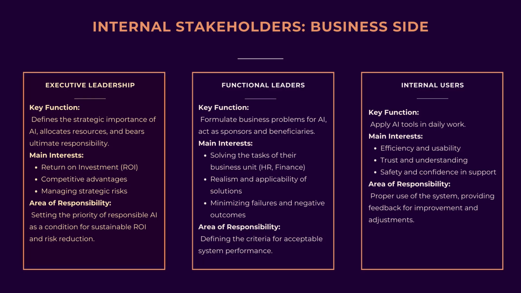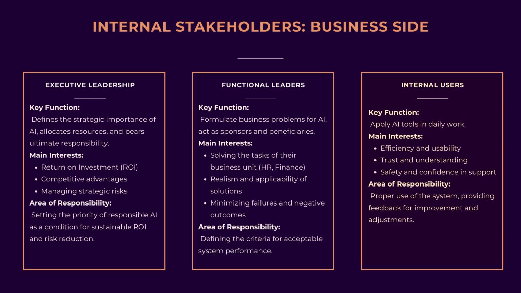Our task is to convey to leadership that a robust AI governance system is not a hindrance but a necessary condition for achieving a sustainable ROI and minimizing strategic risks. The category of functional leaders includes heads of departments who are the primary customers and beneficiaries of AI systems. They define the specific business problems that AI is meant to solve. Functional leaders understand the application context of artificial intelligence better than anyone. They know where the system might fail in the real world and what the consequences would be. Their involvement in the risk assessment process and in defining the criteria for acceptable system performance is absolutely essential.